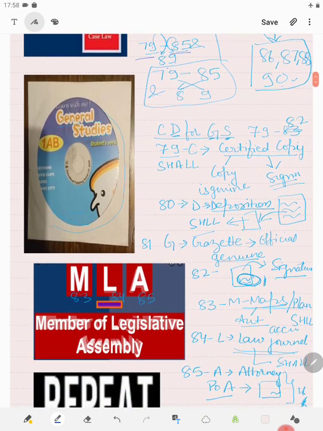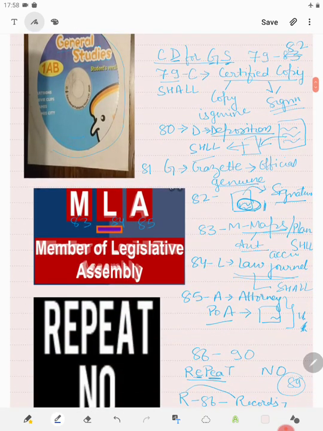Then we saw that we can remember it as CD for GS 79 to 82, where C stands for certified copy. In case of certified copy, the court shall presume that it is genuine and has been signed by person who had the authority to sign it. Then in case of section 80, we saw that if there is a record of deposition, then we shall presume that it was properly taken and it is genuine.